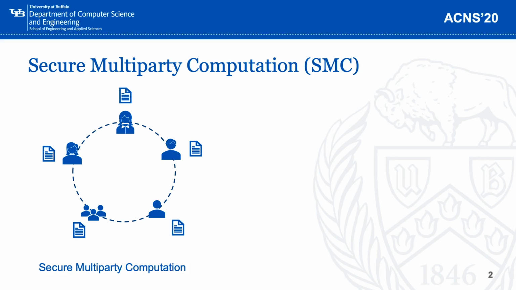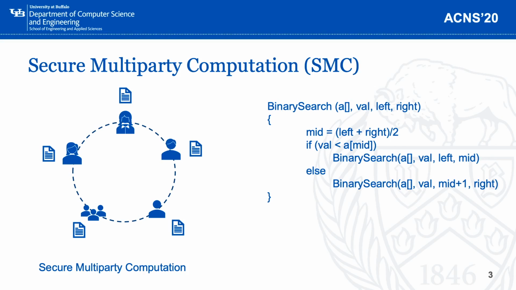So lots of common operations we use every day almost for free become non-trivial in the environment of SMC. For example, this is a piece of pseudocode for binary search. If we want to implement this in the environment of secure multi-party computation, there are lots of things we need to track. First thing is that all input data, no matter the array or the target value, may contain sensitive information that its owner may not want to reveal to other parties. So we need to protect the data.